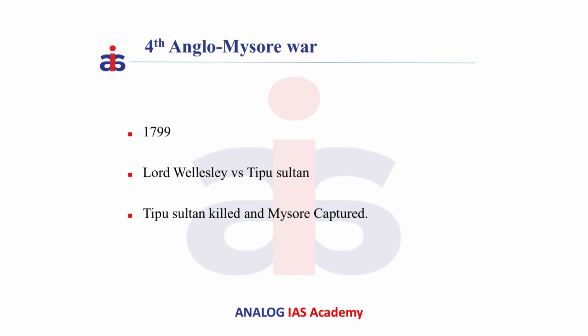Finally, the Fourth Anglo-Mysore War. It was fought in 1799 between Lord Wellesley and Tipu Sultan. Zaman Shah, the king of Afghanistan, and Napoleon of France were invited by Tipu Sultan. Both did not turn up. Finally, Tipu Sultan was killed and Mysore was captured.